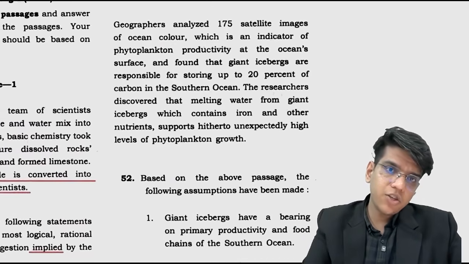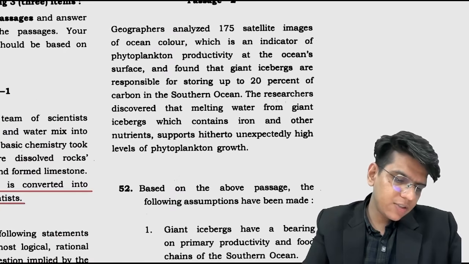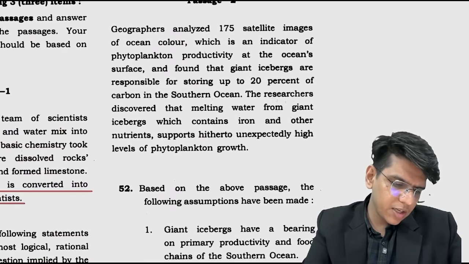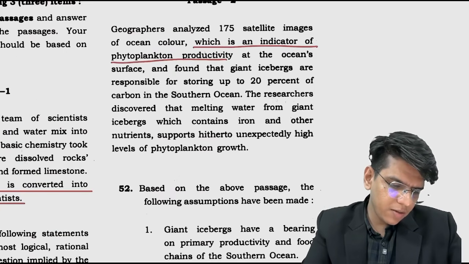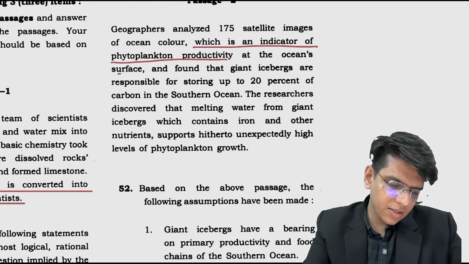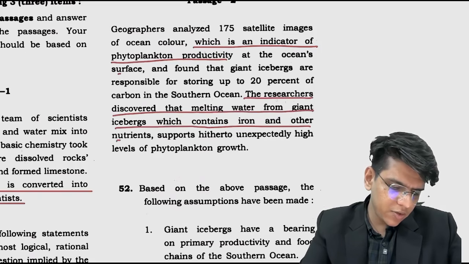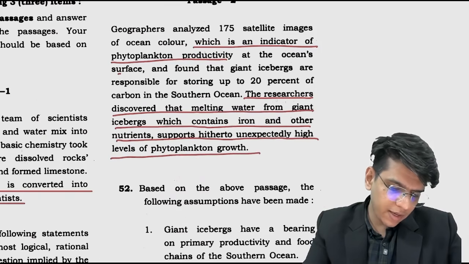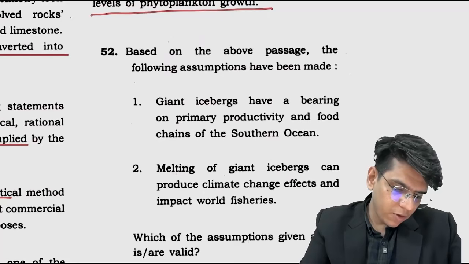Now what happened? Geographers analyzed 175 satellite images of ocean color, which is an indicator of phytoplankton productivity at the ocean surface, and found that giant icebergs are responsible for storing up to 20% of carbon in the southern ocean. The researchers discovered that melting water from giant icebergs, which contain iron and other nutrients, supports unexpectedly high levels of phytoplankton growth. Which of the following are assumptions?